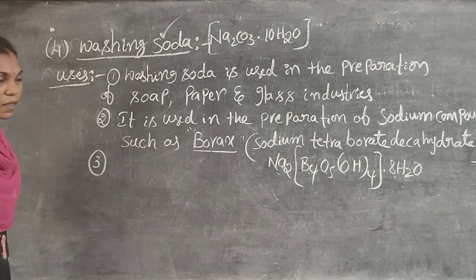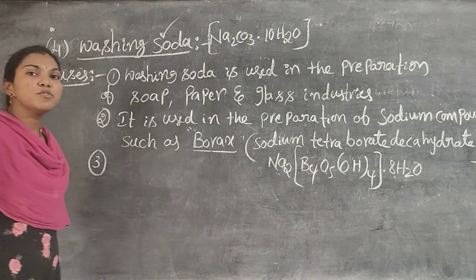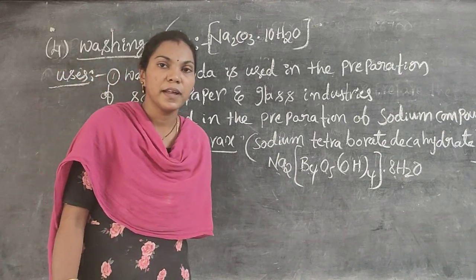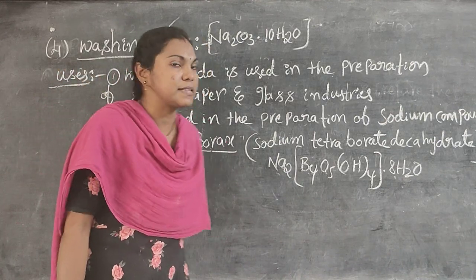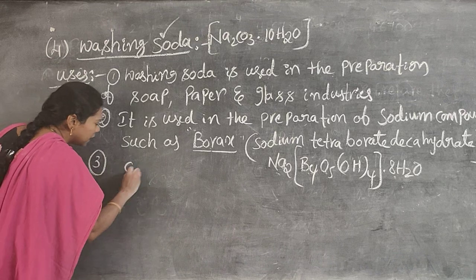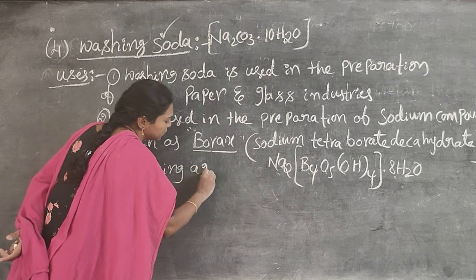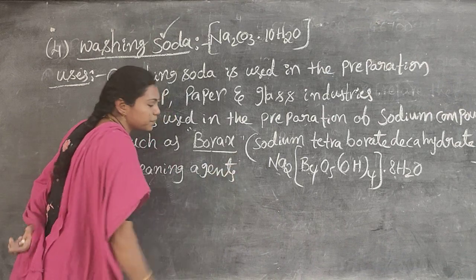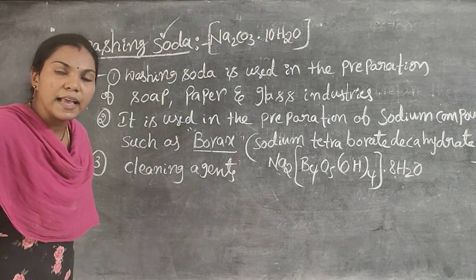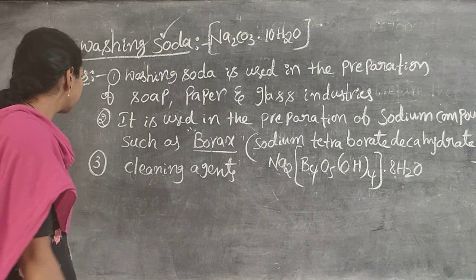Third use. Washing soda is used in detergents. It is used for cleaning purposes. It is also used as a cleaning agent in detergents.